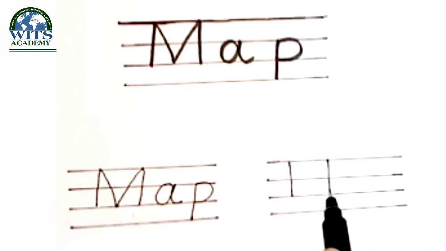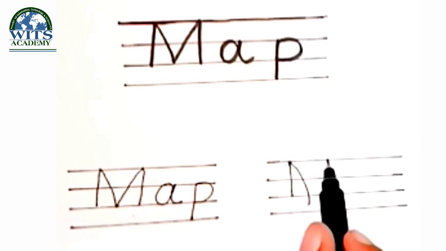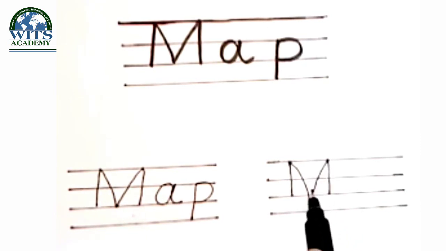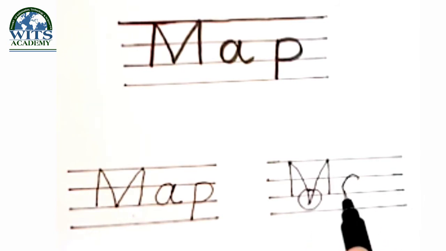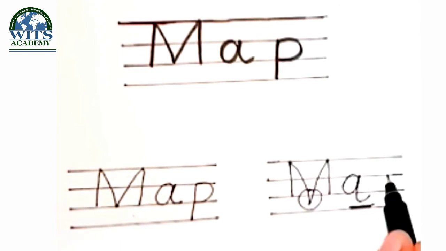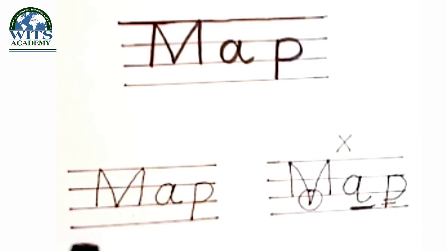Look, it is out of line. This is wrong. Look, it is also out of line. This is also wrong. Look, it is also out of line. This is completely wrong. This is right. M-A-P, map.